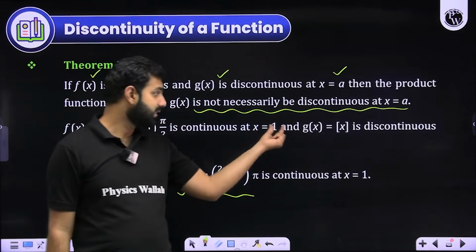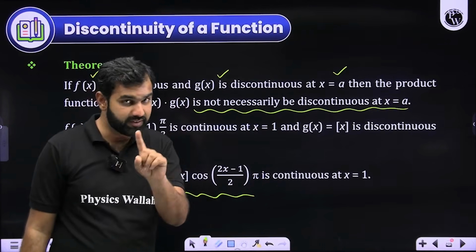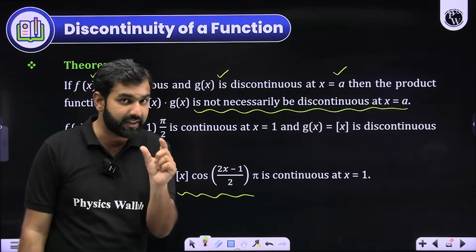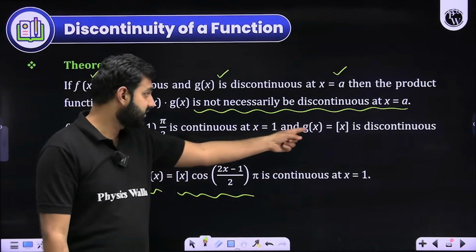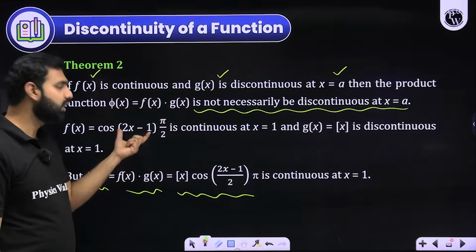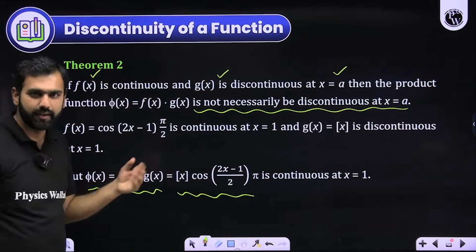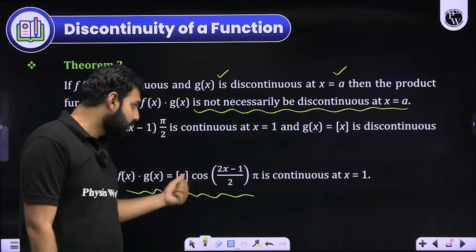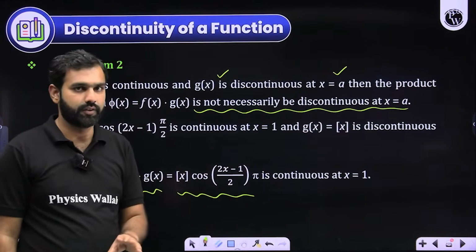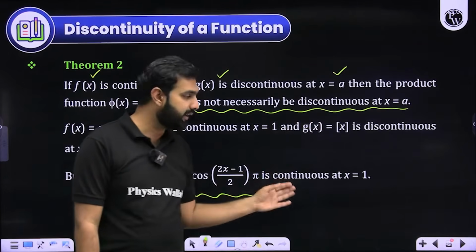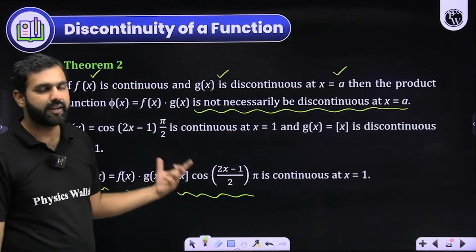I hope you remember, GIF at integral points is discontinuous. Fractional part functions at integral points are discontinuous. So this is discontinuous at 1. But this one is continuous at 1 because it is cos x basically. So a continuous times a discontinuous function can be continuous or discontinuous. So at 1, if I want to make a comment, I have to check its left hand limit, right hand limit, and the value of the function.